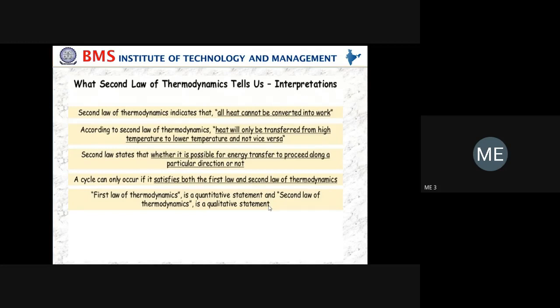Second law of thermodynamics. Okay, so these are the things you should remember. First law of thermodynamics is a quantitative statement. As I said, it deals only with energy interaction. It does not tell the direction of the flow of energy. On the other hand, second law of thermodynamics is a qualitative statement. Okay, one is quantitative and another one is qualitative statement.